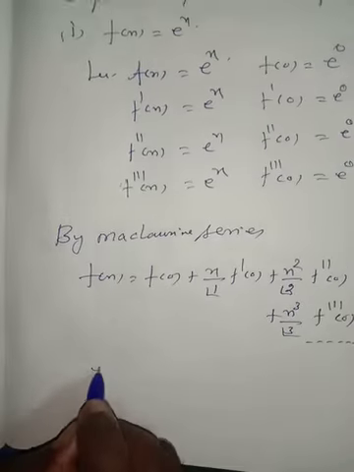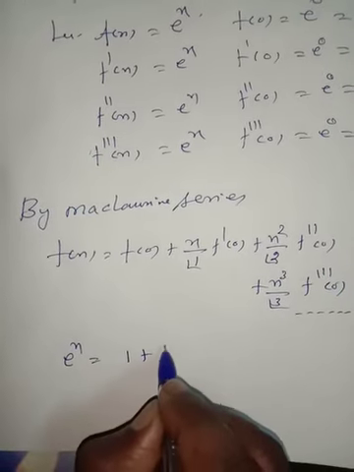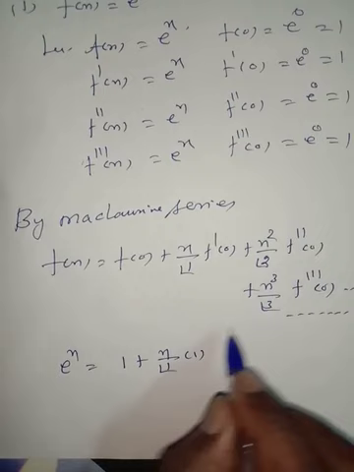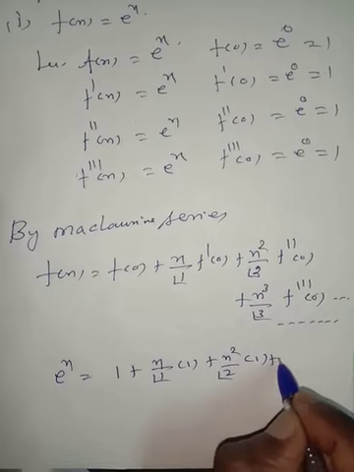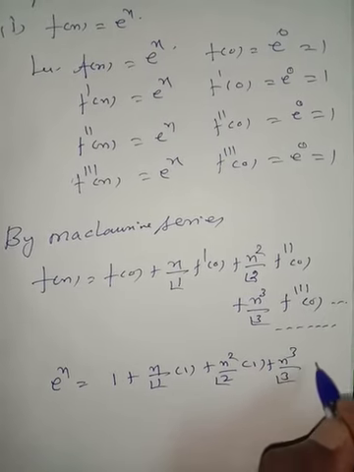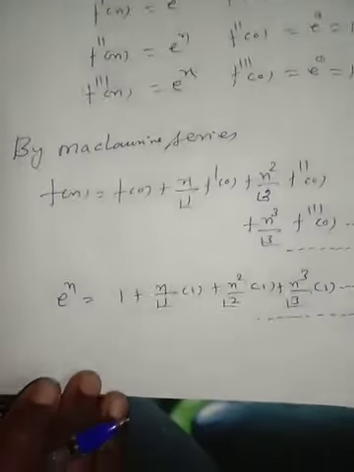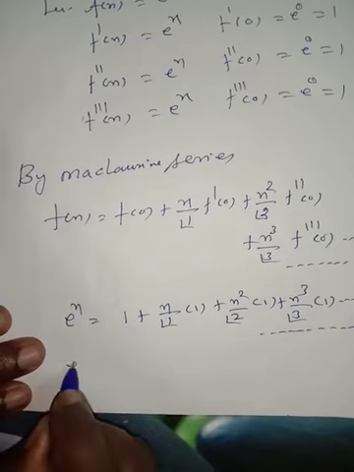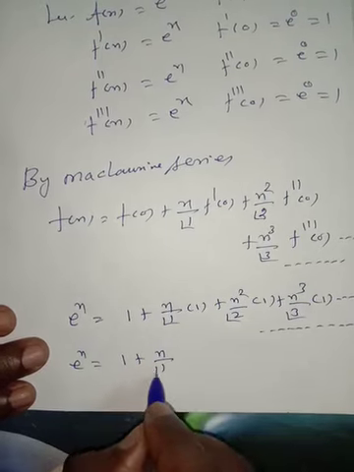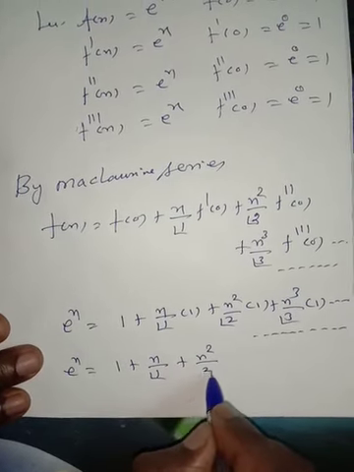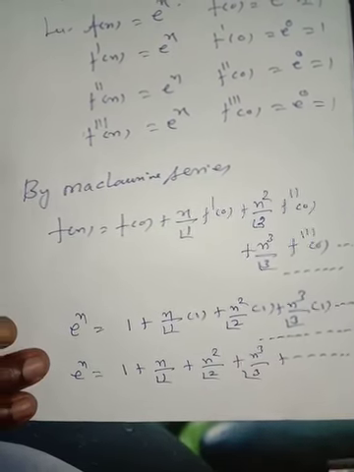f(x) is e to the power of x, so f(0) is 1. Then e^x is equal to 1 plus x by 1 factorial into 1, plus x squared divided by 2 factorial into 1, plus x power 3 divided by 3 factorial into 1, and so on. This means e to the power of x is equal to 1 plus x by 1 factorial plus x squared by 2 factorial plus x power 3 by 3 factorial and so on. Hence the result.